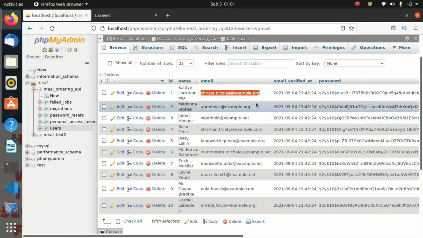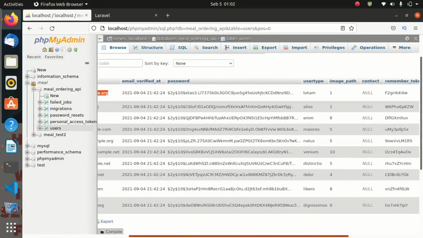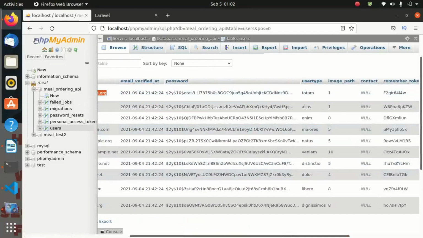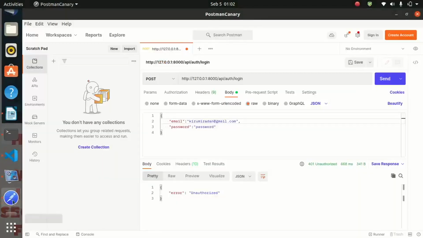These are the users we are having. You can choose any you want. And if you click on, let me copy this user, and let us see the user type. The user type is Tontam. Okay. Let us go ahead and put this email, and we try to log in with this user, christina.nicole@example.org.